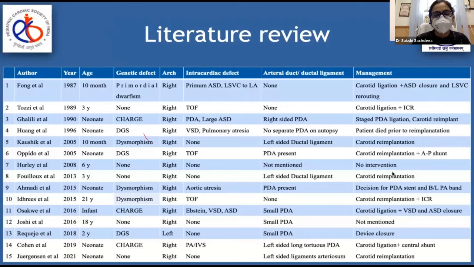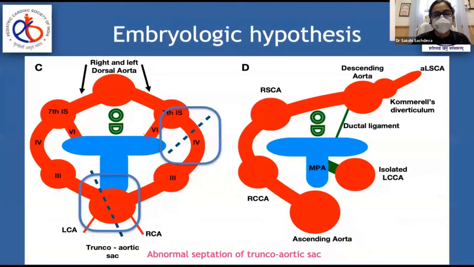So coming to the embryologic hypothesis, according to Edwards double arch model, it is stated that the left fourth arch disappears and the third arch connects to the pulmonary artery via ductus arteriosus. But presence of ductal ligament or ductus arteriosus on the same side in 60% of patients refutes this theory because two ductus can't be present on the same side in a patient. Other theory is the abnormal septation of truncoaortic sac, which states that the left fourth arch disappears, but the left third arch connects directly to the pulmonary artery. Also, presence of RCA in our case supports this theory.